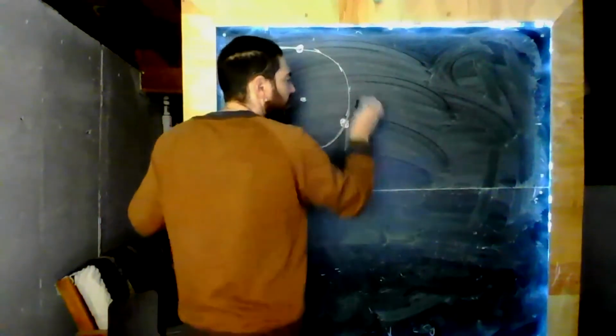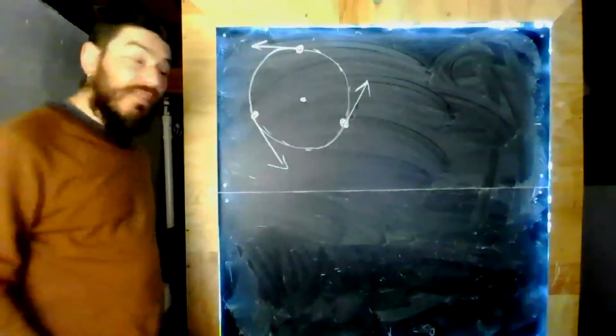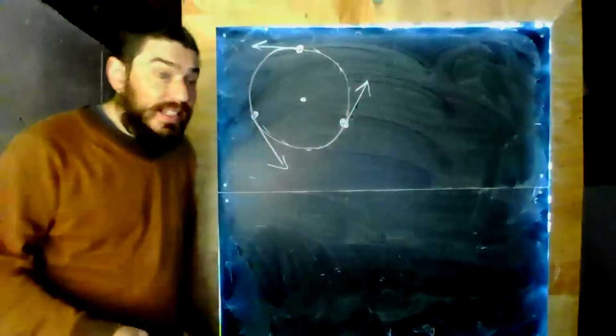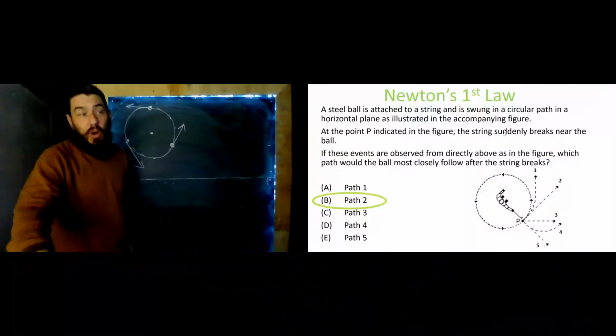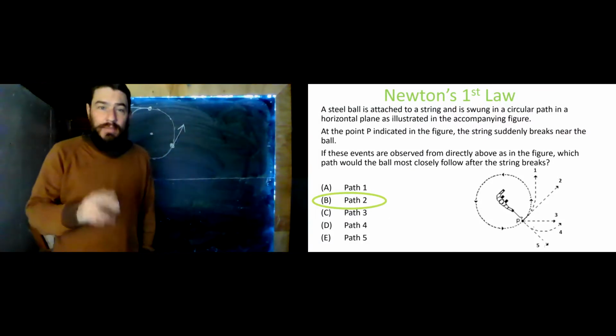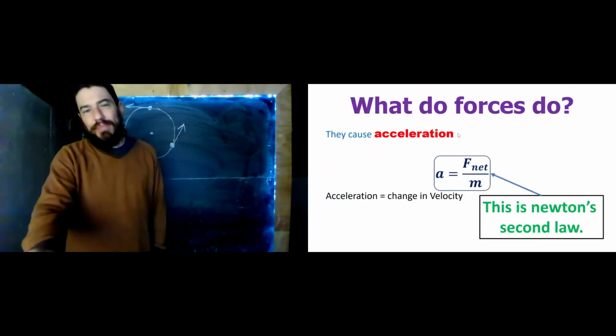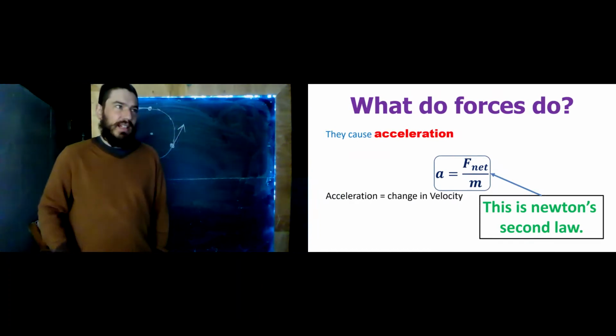At this point, the ball is moving in this direction. If the string breaks, then the ball will keep doing what it was doing. It will follow path 2. Newton's first law.